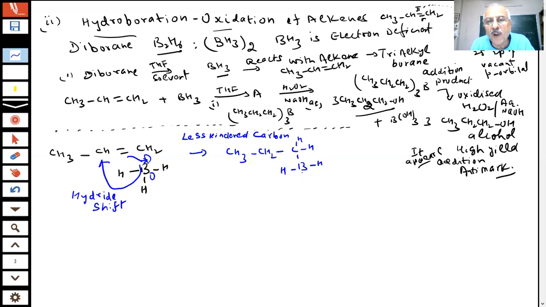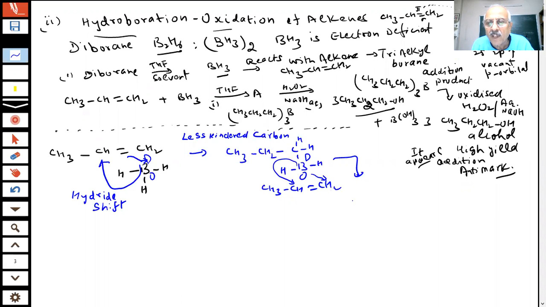Now the important point is this boron is still electron deficient. This boron has 2 hydrogens and is electron deficient. That means there is still one vacant p orbital in this boron. So what can happen then, student? It can react with another CH3, CH double bond, CH2, because there are so many molecules of this. Then again, what happens, students? Boron will attach here, and there will be a hydride shift on this carbon.